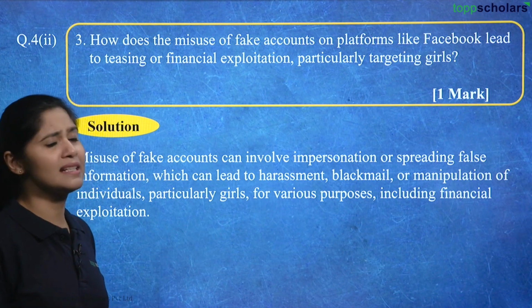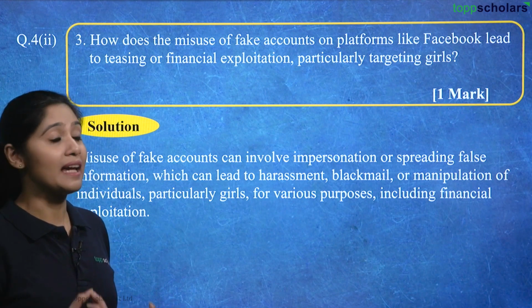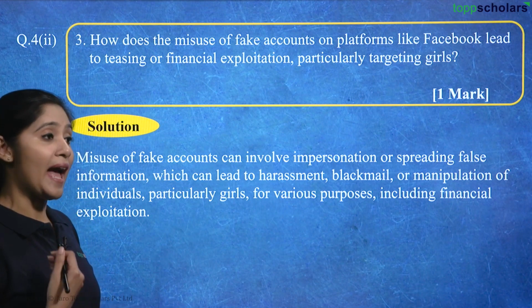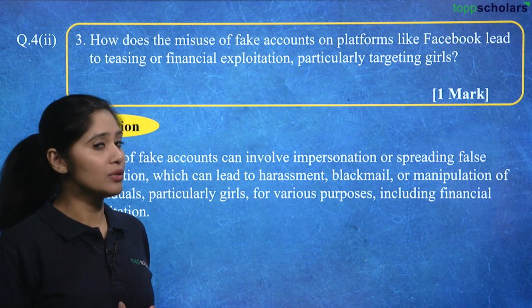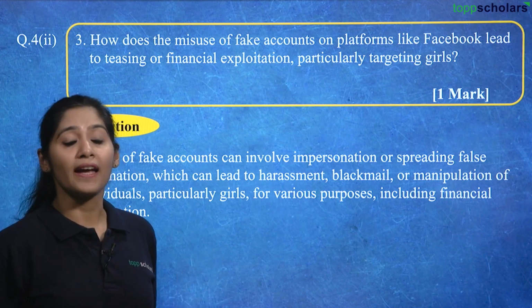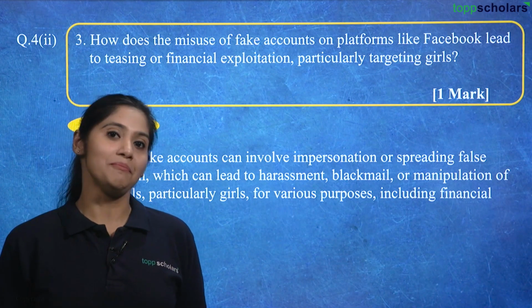That is the reason it is very difficult to identify genuine and fake accounts, and people generally fall into it. Rumors are spread because of it, and that is a very dangerous situation in the age of social media.